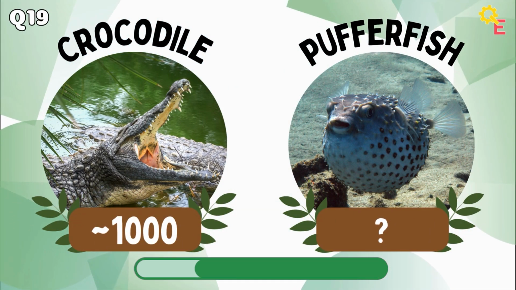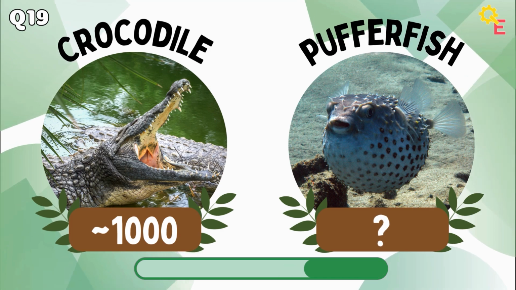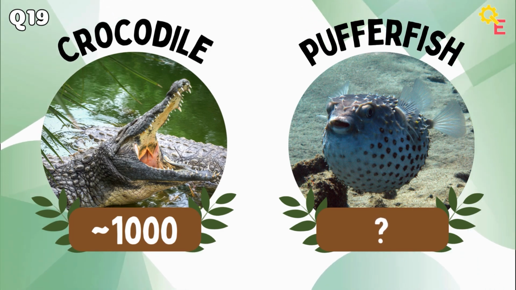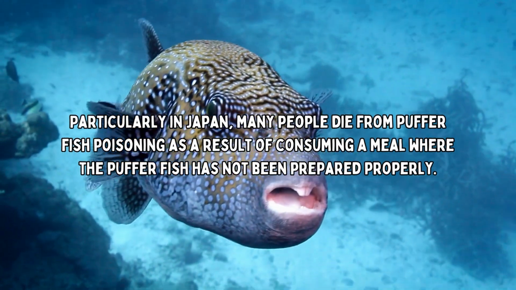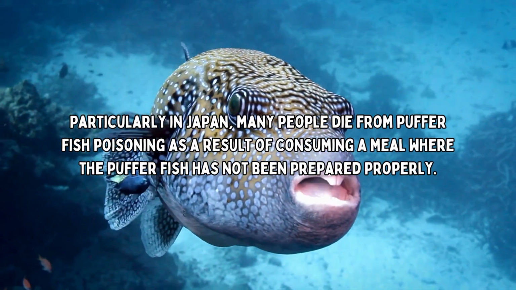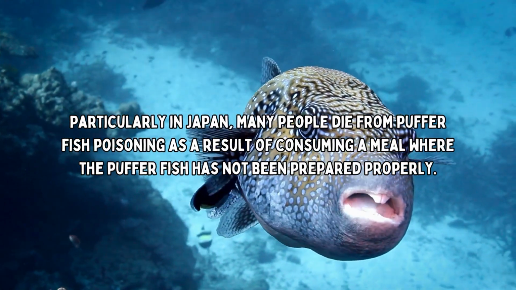Up next we have the crocodile versus the pufferfish. The answer is lower. Particularly in Japan, many people die from pufferfish poisoning as a result of consuming a meal where the pufferfish has not been prepared properly.